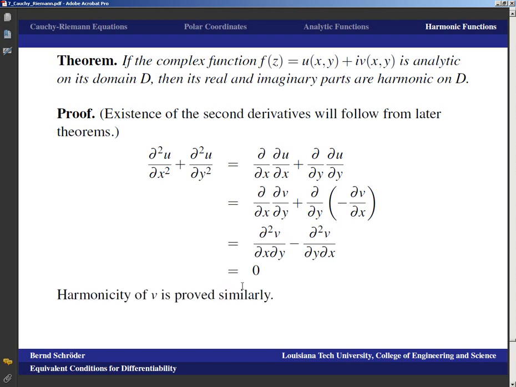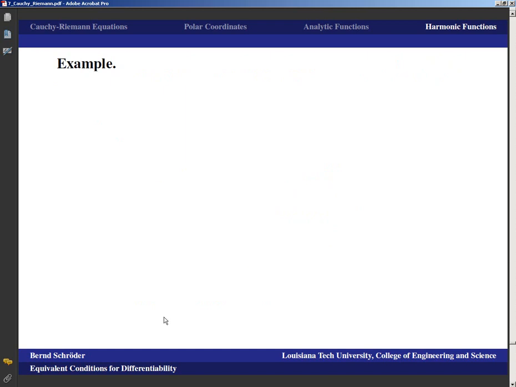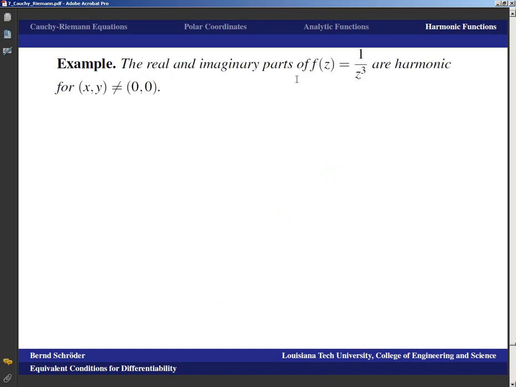And that means that u is harmonic, and the harmonicity of v is proved similarly. And so that proves this result. Okay, example. The real and imaginary parts of f(z) = 1/z^3 are harmonic as long as (x, y) is not equal to (0, 0), as long as we're not at the origin. Well, clearly, because at the origin things blow up.